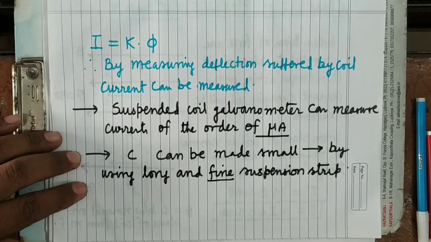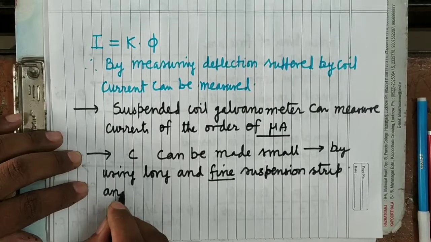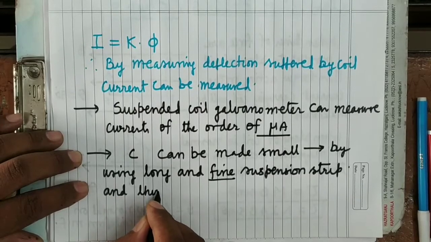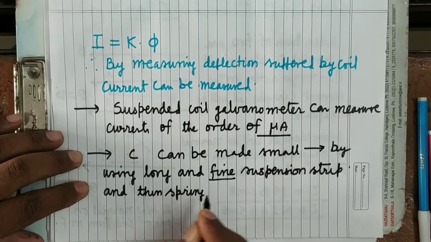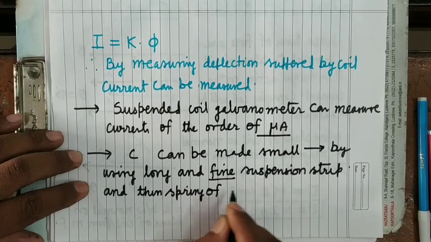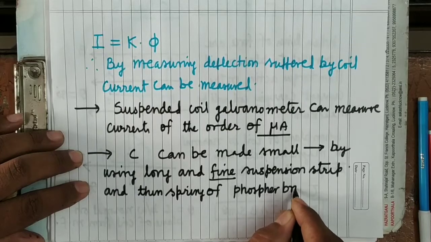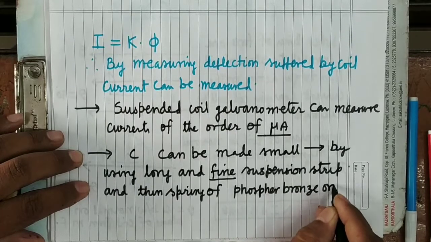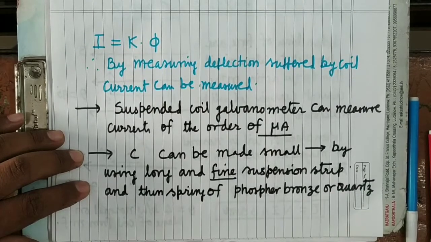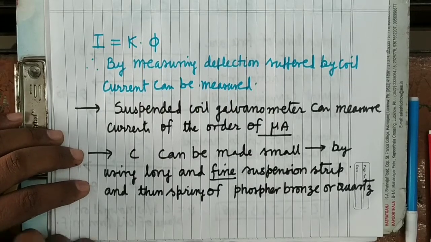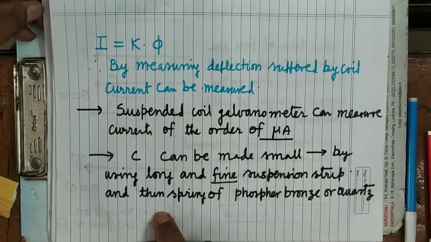And a thin spring of phosphor bronze or quartz, as we have already been using this material, phosphor bronze or silvered quartz, for the spring which is used for producing restoring couple.